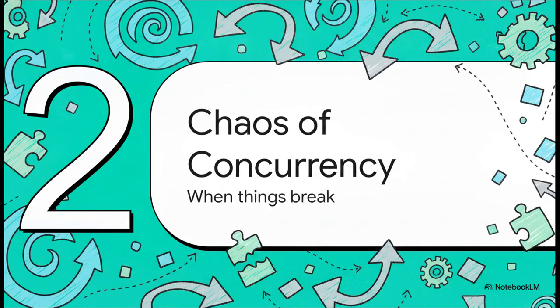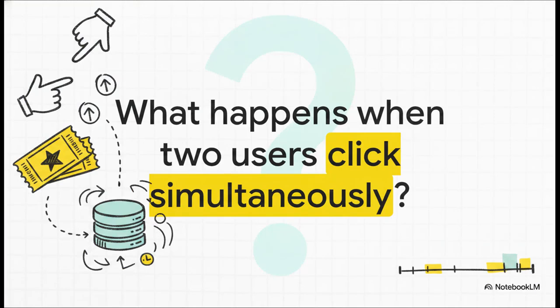Section 2, the chaos of concurrency. What actually happens when things aren't just happening one by one in a nice, orderly line? Think back to our concert ticket scenario. What is physically happening inside the database when two users click at exactly the same time? It's not just a philosophical question, it's a mechanical one. Let's look at how this plays out on a timeline.